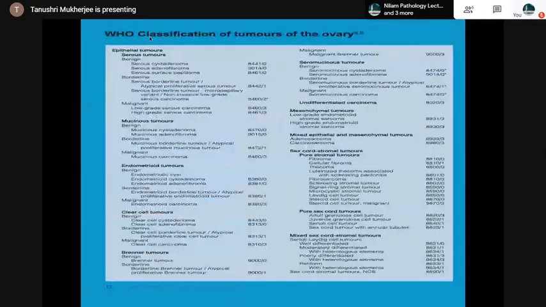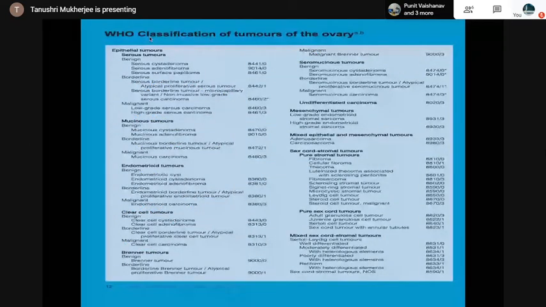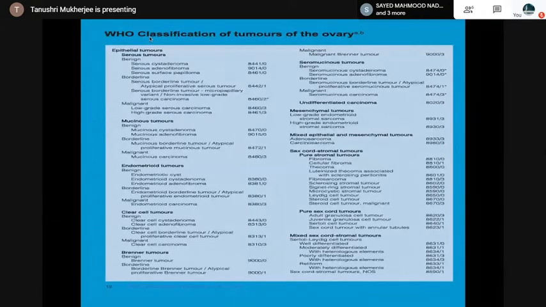This is the WHO classification. As you see here, the epithelial tumors: serous, mucinous, endometrioid, clear cell, Brenner's, seromucinous, and undifferentiated. The mesenchymal tumors: endometrioid stromal sarcoma, low grade and high grade. Mixed epithelial and mesenchymal, which are adenosarcoma and carcinosarcoma. Then the sex cord stromal tumors, which can be pure stromal or pure sex cord, and mixed sex cord stromal